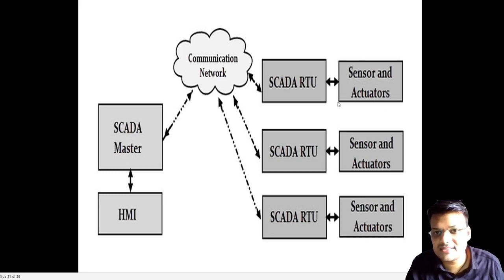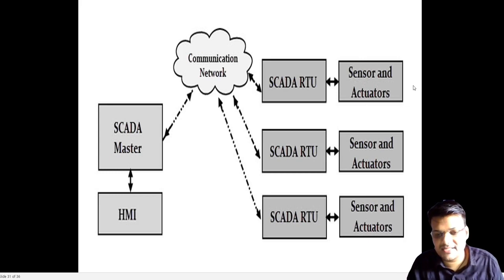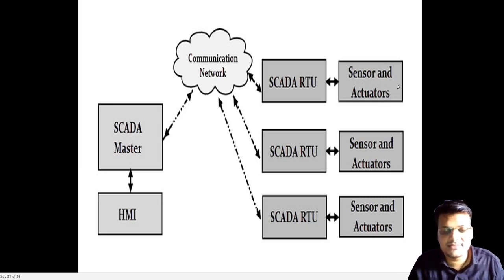So basically, what are the sensor and actuator? They sense whatever the input criteria is. Like if here is a power sensor device, it will sense the power. Or a current sensor device, like a current transformer or voltage transformer, it will sense the current value and send it to the SCADA RTU system, and with the help of the communication network it will go to the SCADA hub center, where we will see all the data that are happening actually in the system.